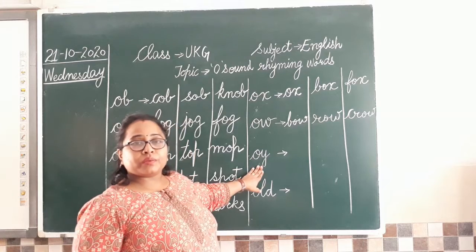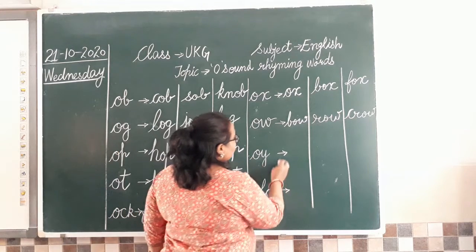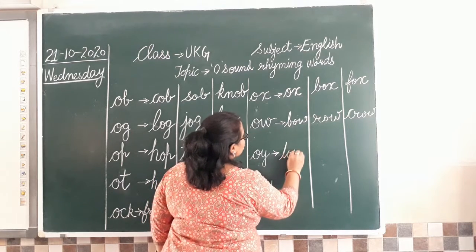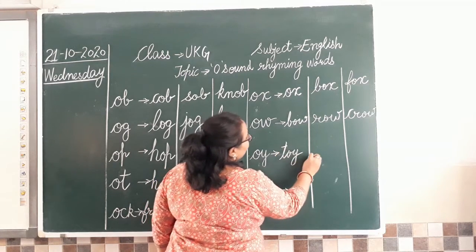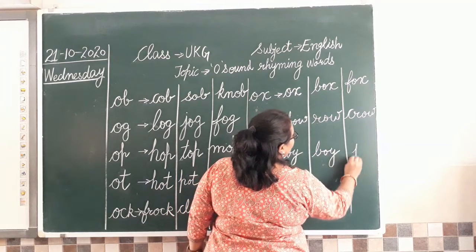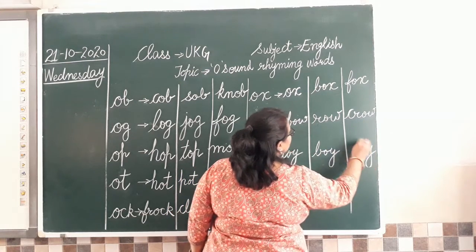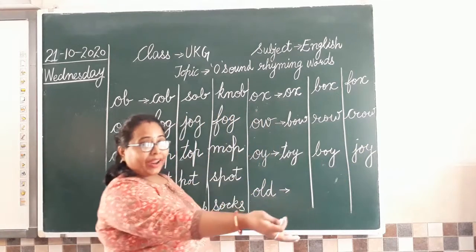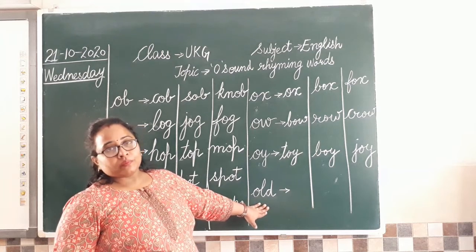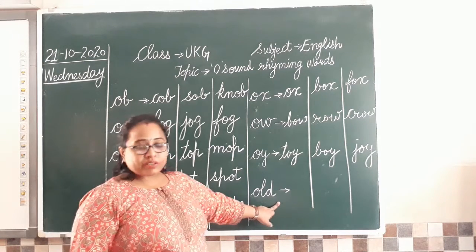Now oi sound. Toy. Yes, you all love playing with your toys now. So we'll write toy. Then we have boy. Joy. Toy, boy, joy. Oi. Isn't it? Last we have is old sound. So again, old itself is a word.